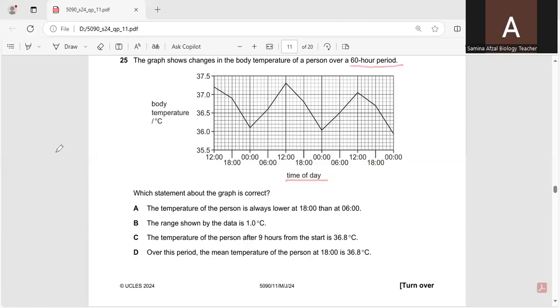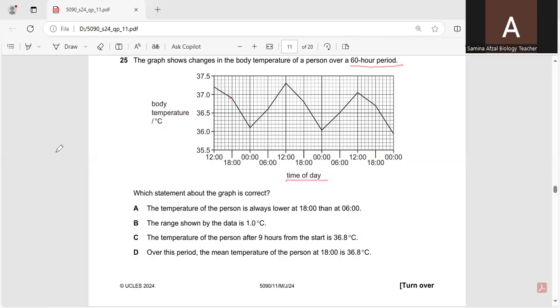Which statement about the graph is correct? The temperature of the person is always lower at 18 than at 6, which is not a correct option.